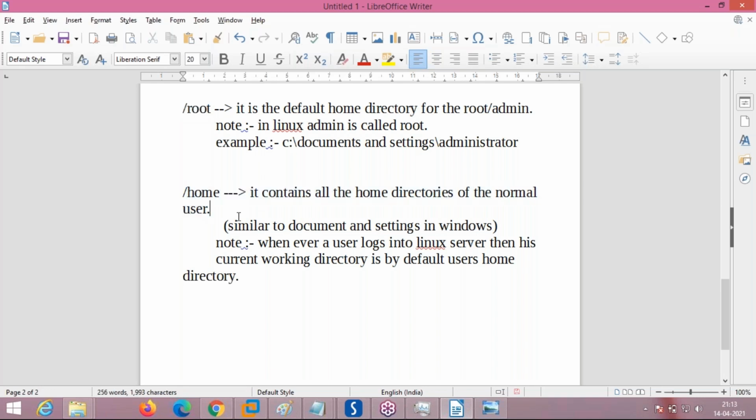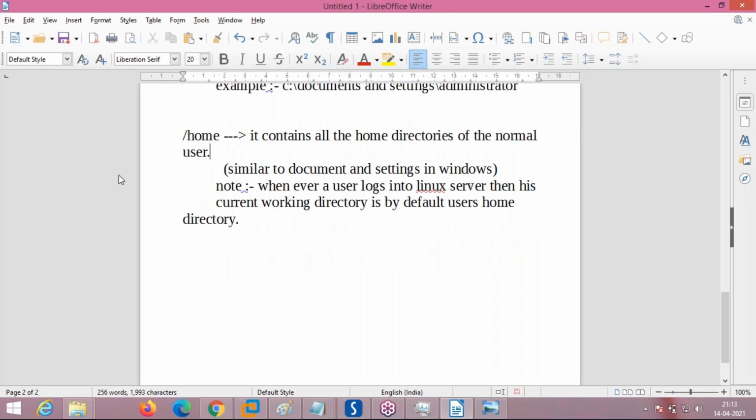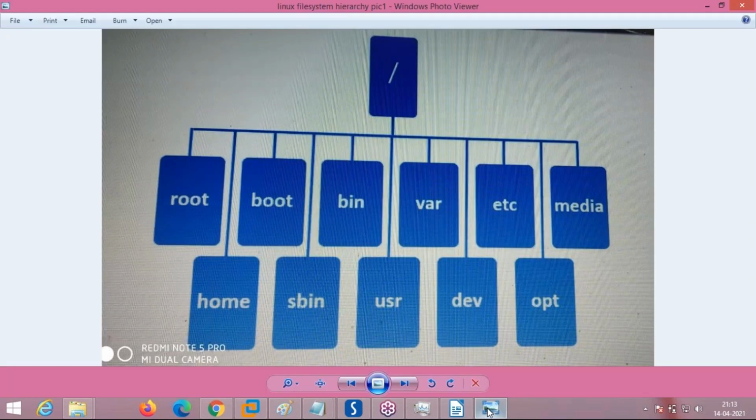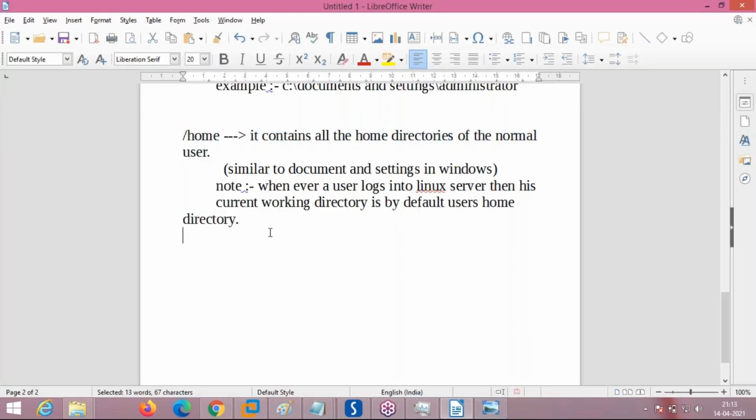But normal users like Rajesh, Dilip, Amarnath or Ravindra, if they have created their own normal user accounts, will be logging into /home/username. This is the location where all the normal user directories and data are present.